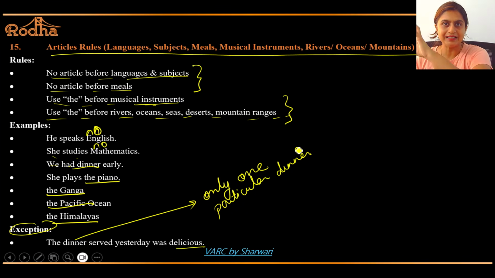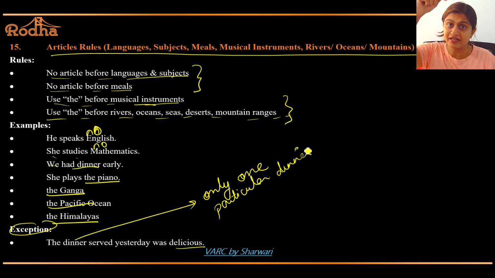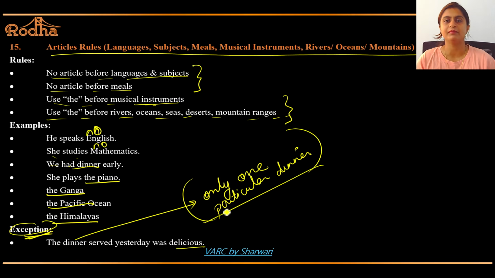So in normal sentences, no the, but I am talking about one particular dinner. So the dinner that was served yesterday, no other dinner. Only the dinner that was served yesterday. So a very particular dinner, so I can say the in that case. This is just one small exception. Please make sure you remember this. Okay. So languages and subjects, no article. Meals, no article. Musical instruments, the. Rivers, oceans, mountains, the. Okay.